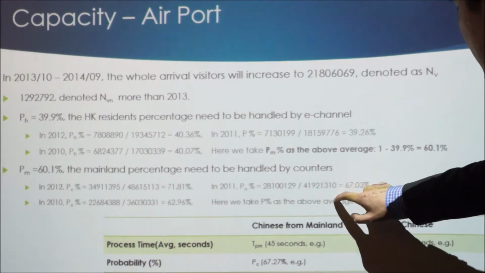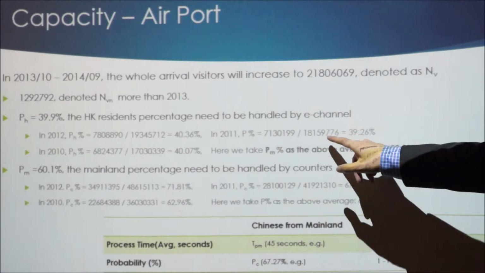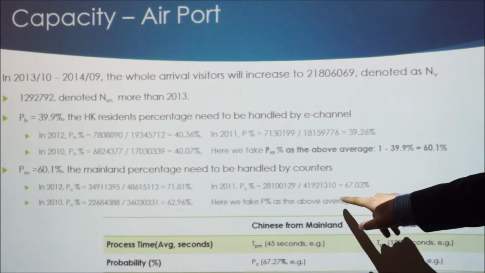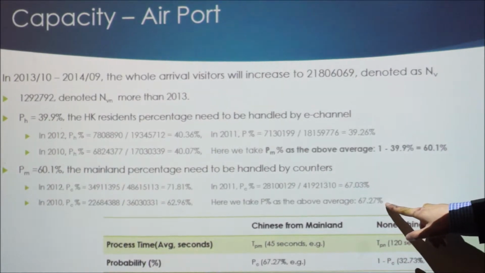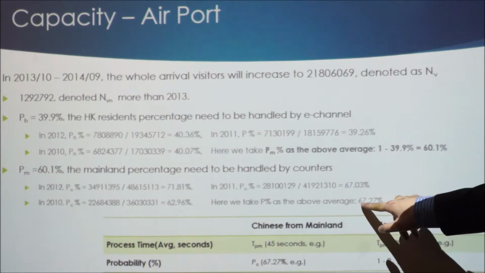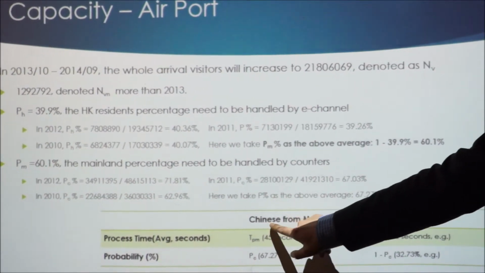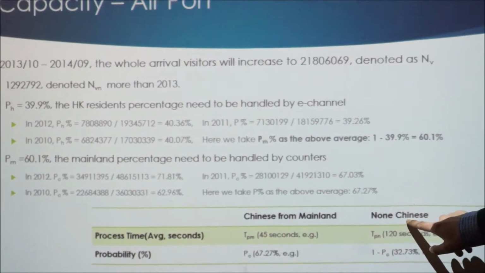This part of the data is from all the control points, not just the airport. So we know that mainland China will take about 67%. And here TPM is the process time for mainland China, and TPM is for non-Chinese.